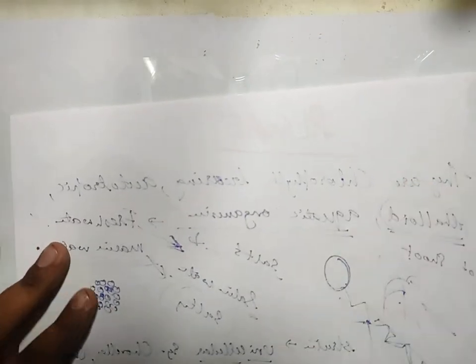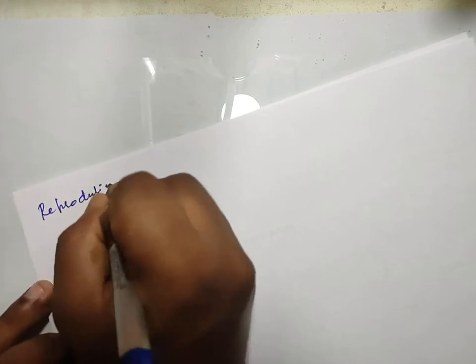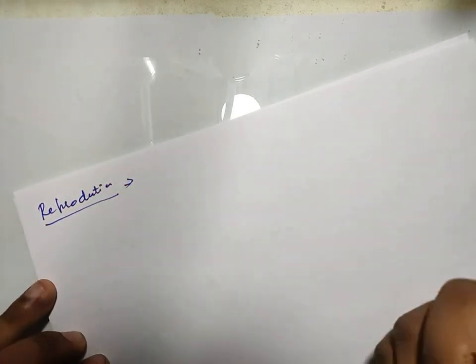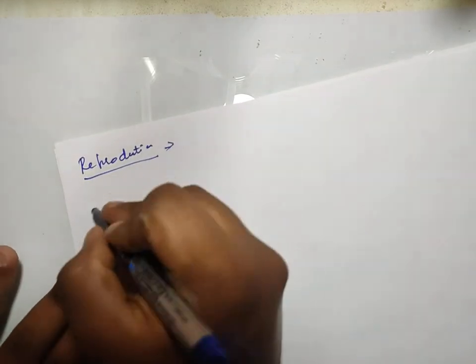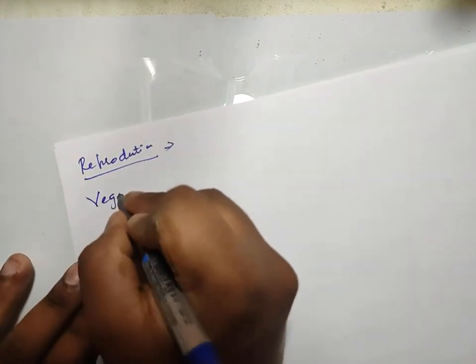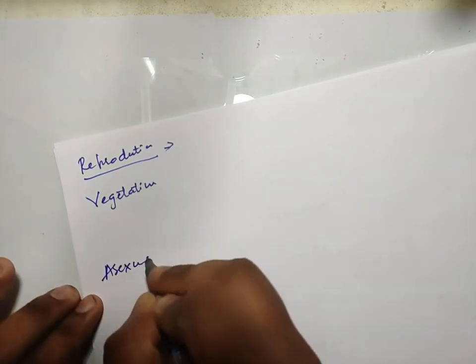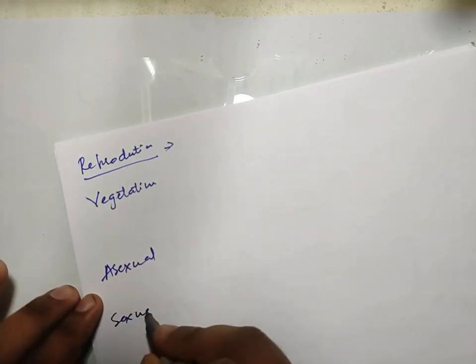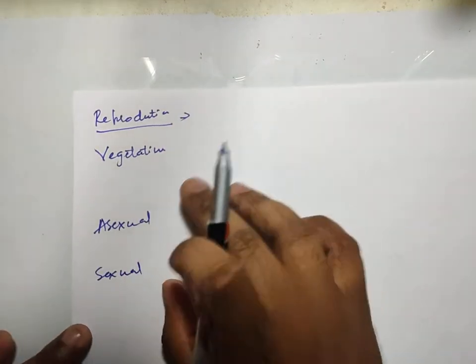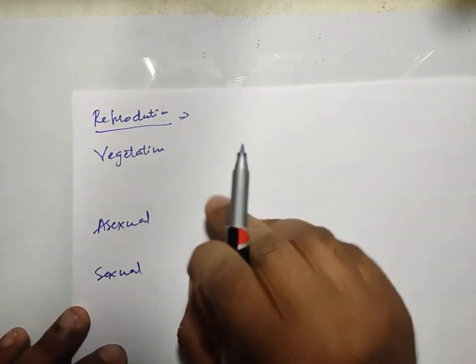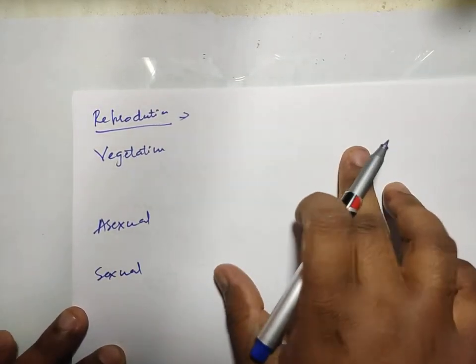Now when you see the reproduction in case of the algae, how is the reproduction? Reproduction is of three types: vegetative, asexual and sexual reproduction. So how does the vegetative reproduction take place?